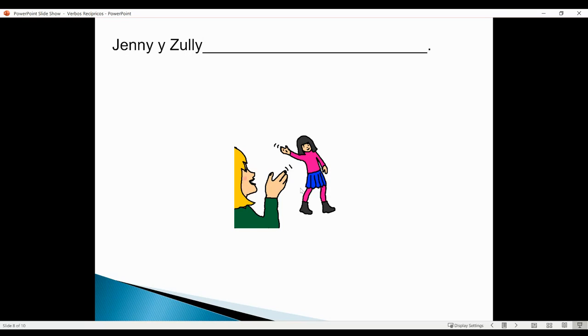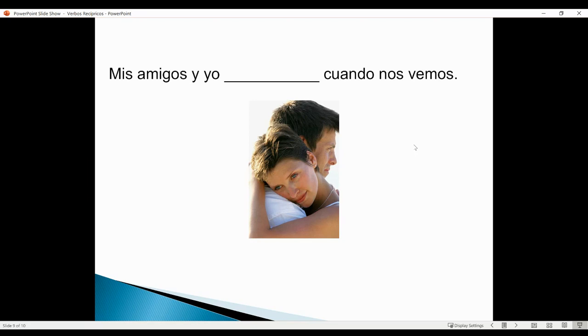So here we have Jenny and Zoli. Maybe they could be greeting each other. They could be saying goodbye to each other. So we could say se despiden if they're saying farewell, or we could say se saludan if they're greeting each other. So to state that they do it to each other, we would use the reflexive pronoun se and conjugate the verb in the ellos, ellas form of the verb.